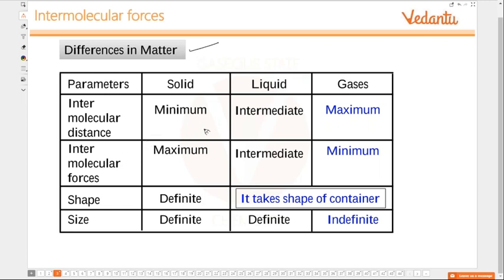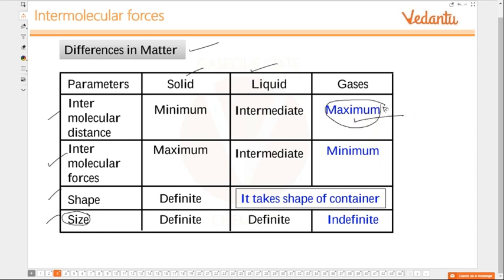Then this we have studied, isn't it? Differences in the properties of different states of matter. The parameters are intermolecular distance, intermolecular forces, shape, and size. Size in the sense of volume: how much space it is going to occupy. In the solid state, the intermolecular distance is minimum, the particles are very close to each other. Liquid is between gases and solids, and the intermolecular distance is maximum in gases.